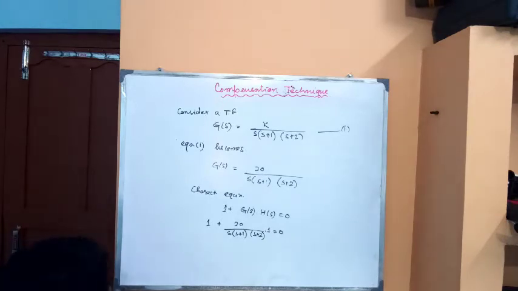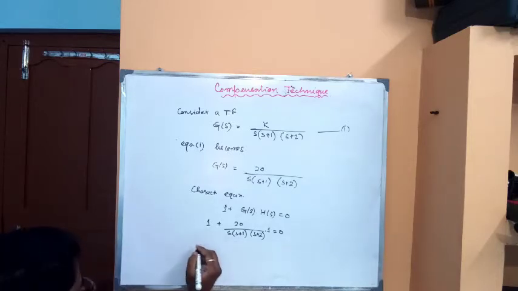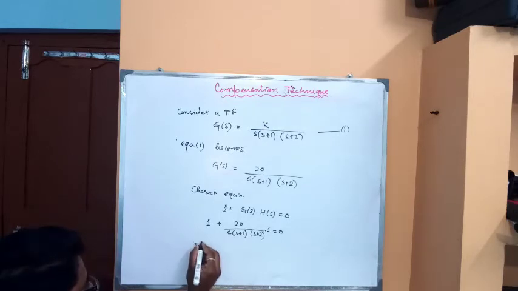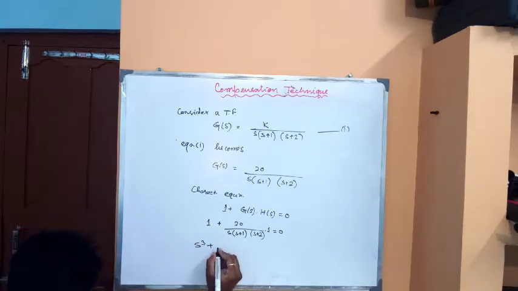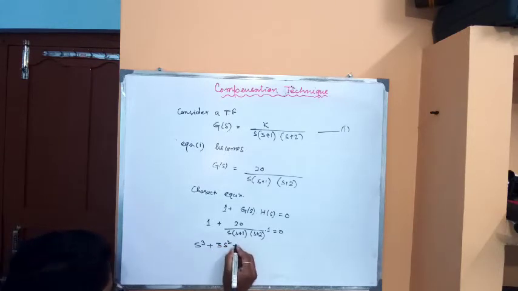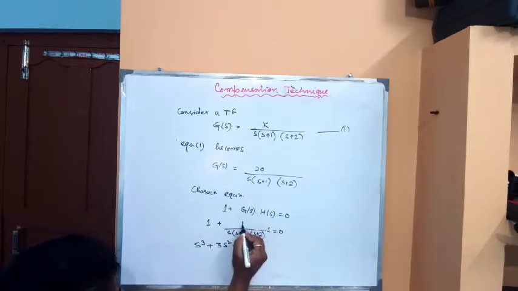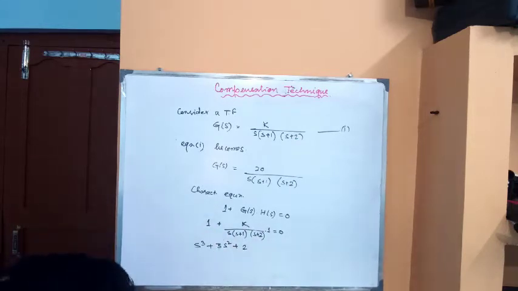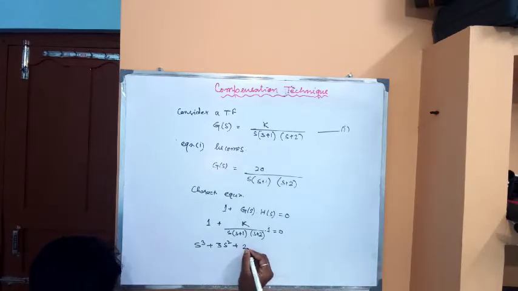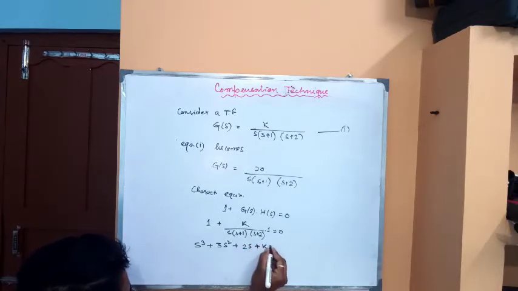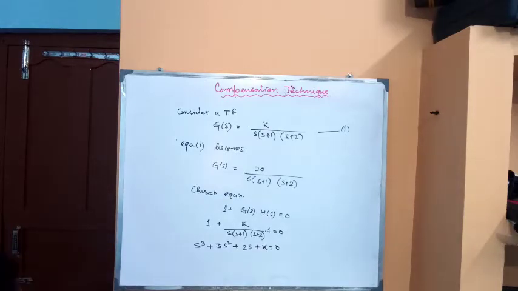Now if we simplify this expression, the characteristic equation becomes s cube plus 3s square plus 2s plus k equal to 0. Considering this as k, the previous one was for the accuracy and this one is for the stability checking of the system. So s cube plus 3s square plus 2s plus k equal to 0 is the characteristic equation.